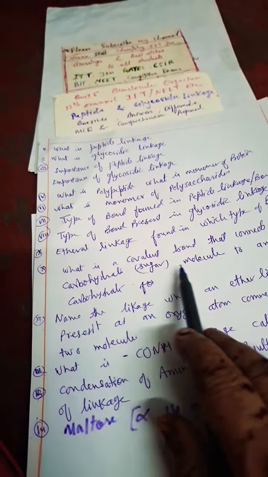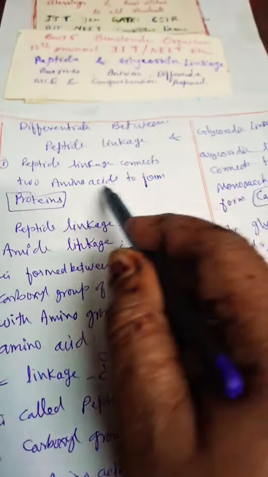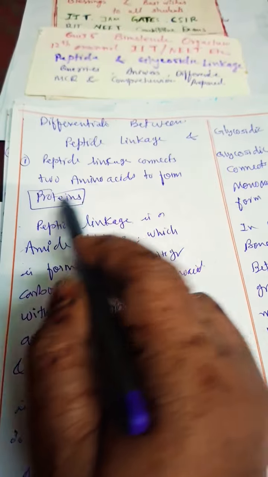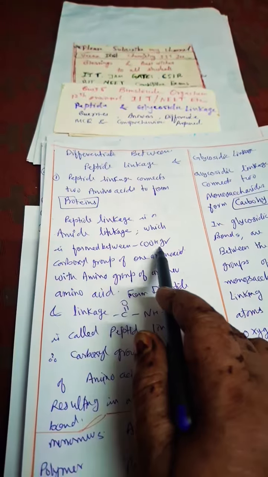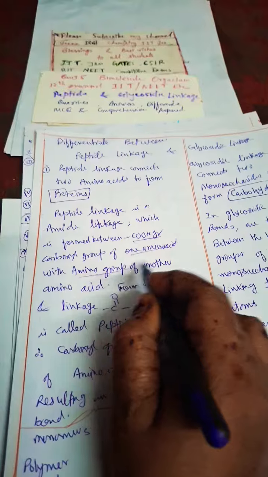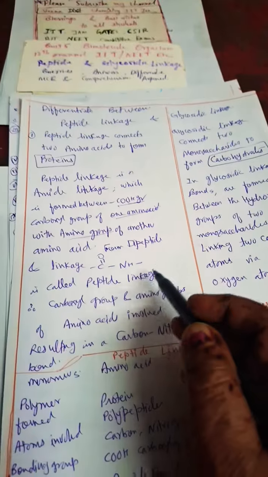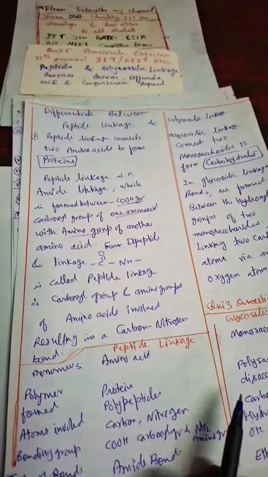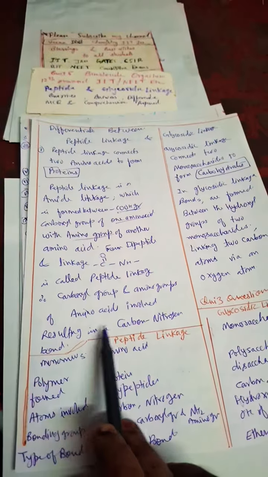Here, differentiate between peptide linkage and glycosidic linkage. Peptide linkage connects amino acids to form proteins. Peptide linkage is an amide linkage, which is formed between the carboxyl group of one amino acid and the amino group of another amino acid. So first a dipeptide is formed, and this type of bonding between different amino acids takes place, and we'll get a polypeptide also, which results in protein.